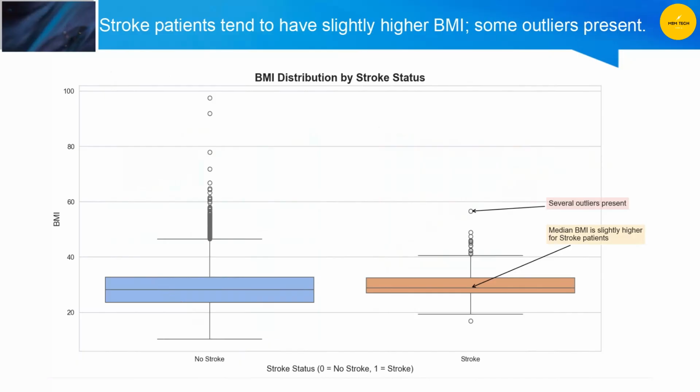In the BMI graph, the middle line, which is the median, is slightly higher for stroke patients compared to those without stroke. This means that, on average, stroke patients weigh a bit more. We can also see some dots far above the rest. These are outliers, meaning a few stroke patients had much higher BMI than the rest.